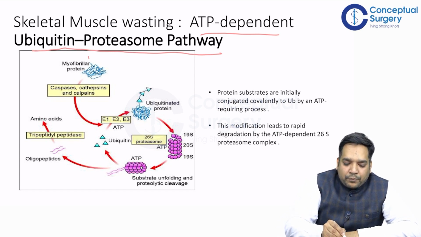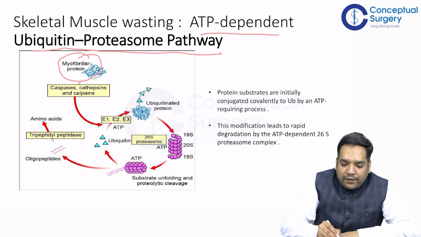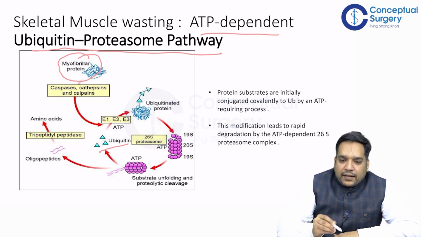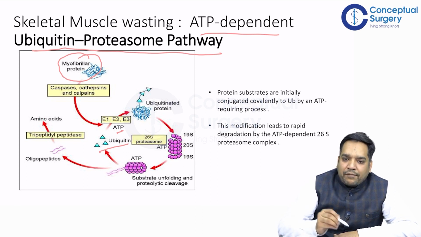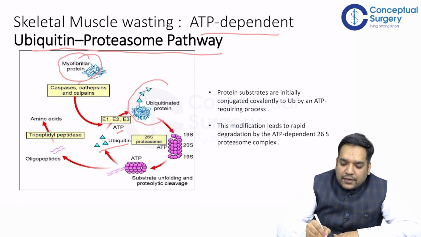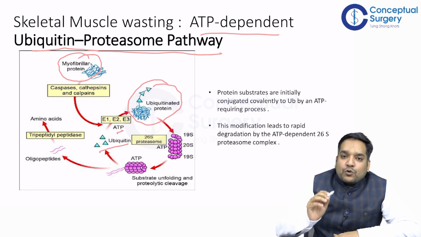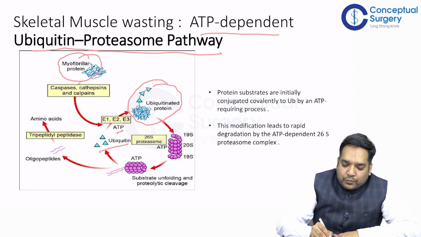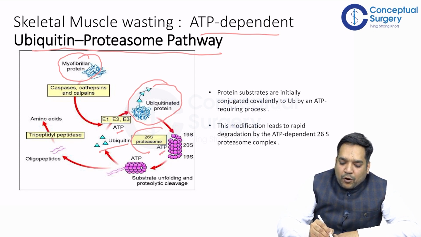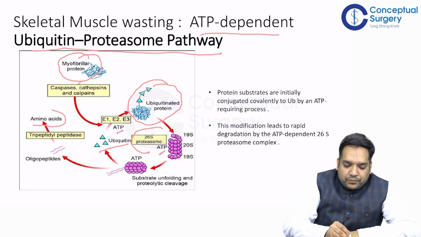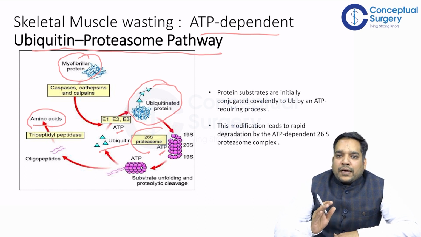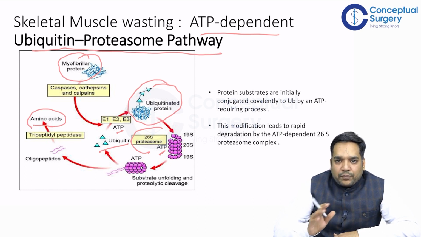The myofibrillar protein is getting combined with ubiquitin, right? And this is an ATP dependent process. Once this protein gets combined with ubiquitin, it becomes very vulnerable to get degraded by the 26S proteasome. This degradation is also an ATP dependent process. By the 26S proteasome, this ubiquitinated protein gets broken down into amino acids. So this is how catabolism breaks down the skeletal muscle.